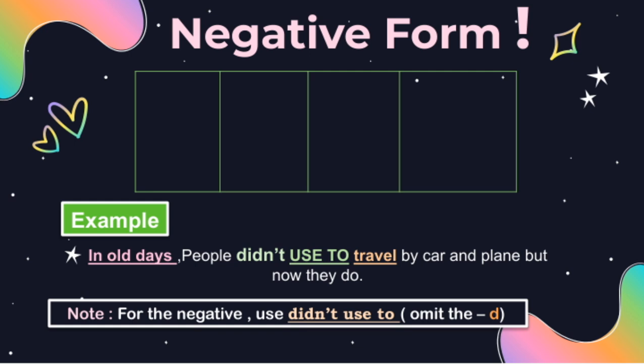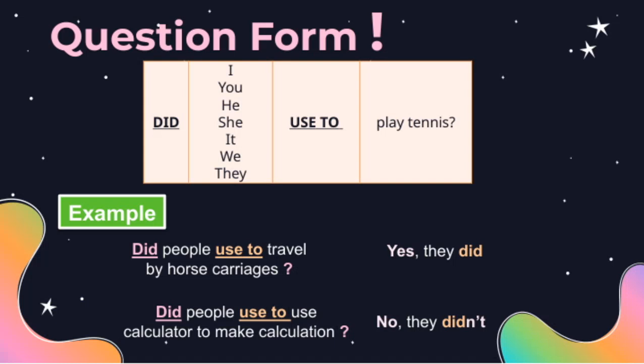Connecting this to our overall theme, understanding how to form and use didn't used to allows us to describe changes over time in people's behaviors and routines, which is a vital part of telling past stories effectively. Did people used to use calculators to make calculations? For example, some might think yes, but actually no, they didn't.